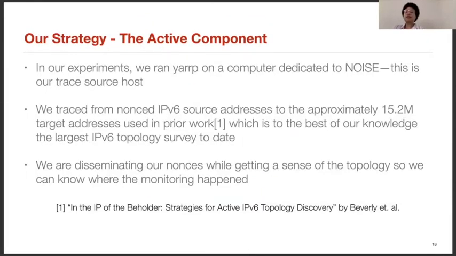In our experiments, we ran YARRP on a computer dedicated to NOISE. This is our trace source host. We traced from nonced IPv6 source addresses to the approximately 15.2 million target addresses used in prior work, which is, to the best of our knowledge, the largest IPv6 topology survey to date. Notice that we are disseminating our nonces while getting a sense of the topology so we can know where the monitoring happened.